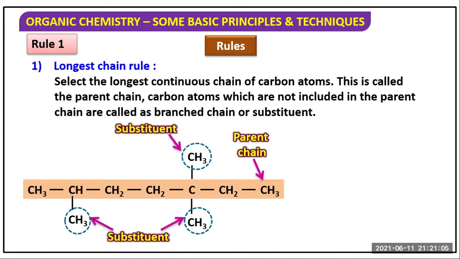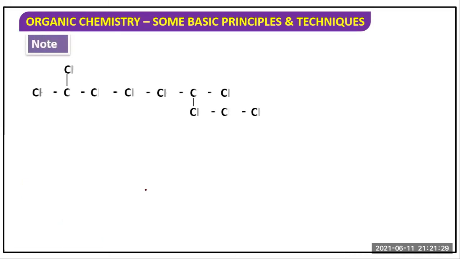So if this is a compound, which one is the first carbon? This is carbon number 1, this is carbon number 2, this is carbon number 3, this is carbon number 4, like this.